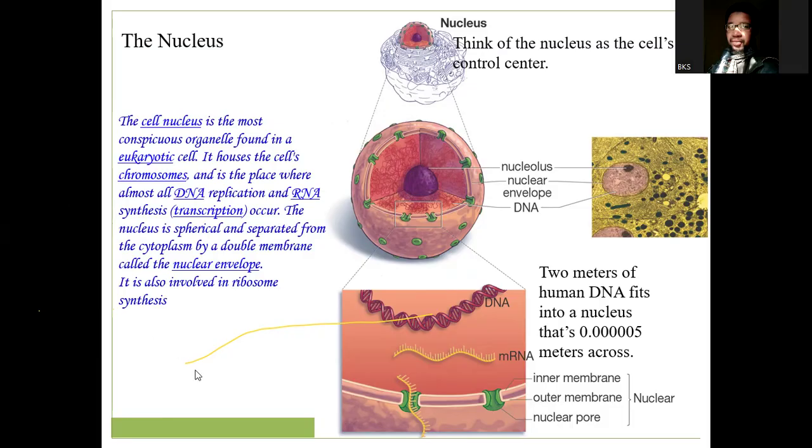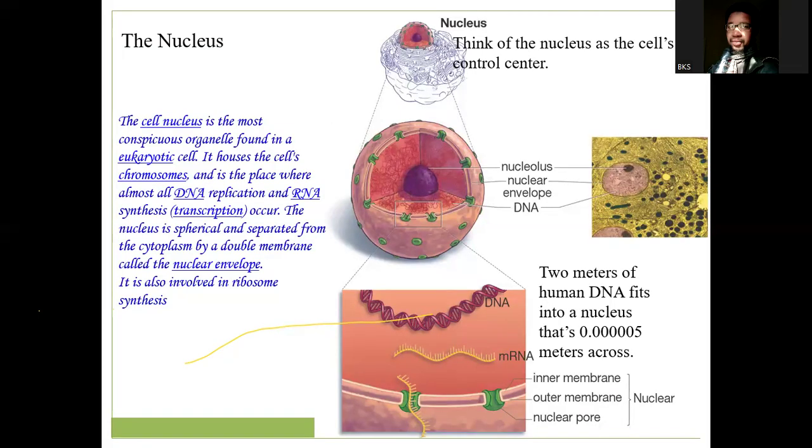So these are basically the 3 main parts of a cell. We said that cells can be divided into 3 major parts: the cell membrane, the cytoplasm, and the nucleus. And we talked about the roles of these 3 major components of the cells.